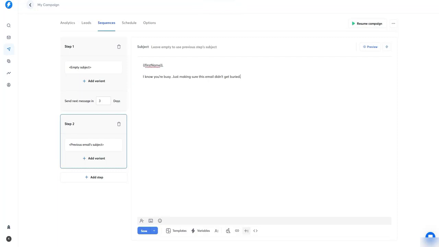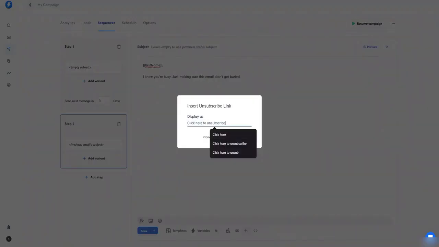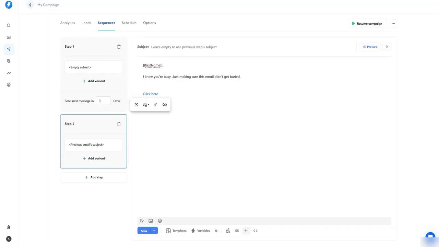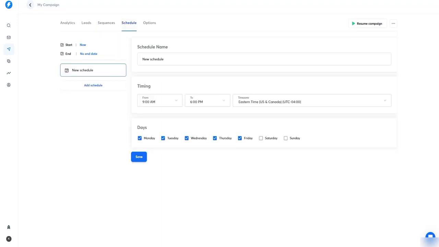And don't forget to add this thing. Okay, because you can add any text, but you should add this text to avoid going to spam.